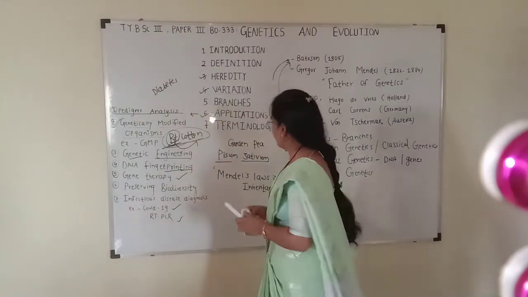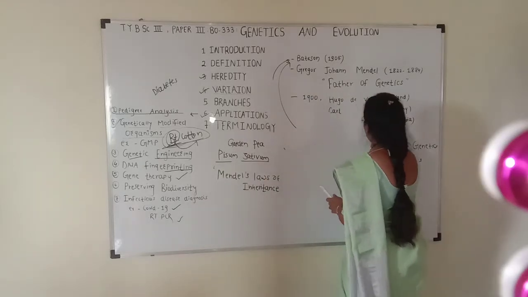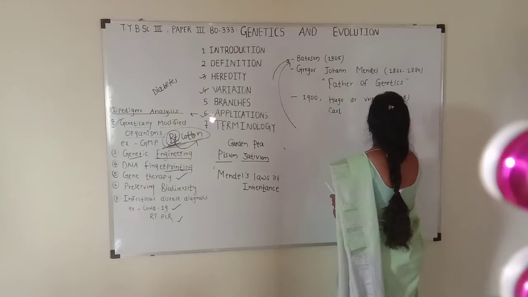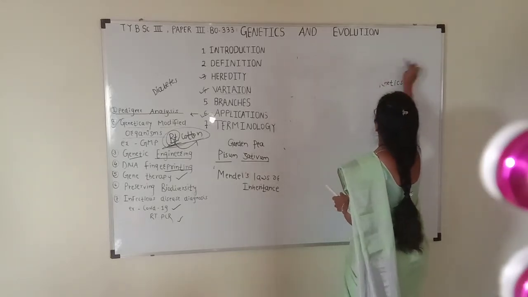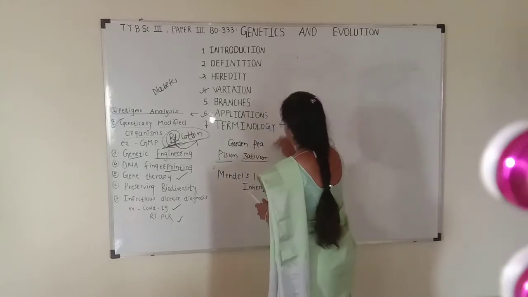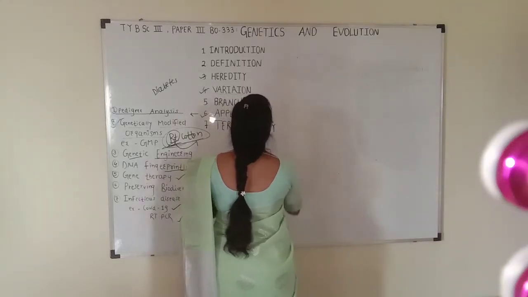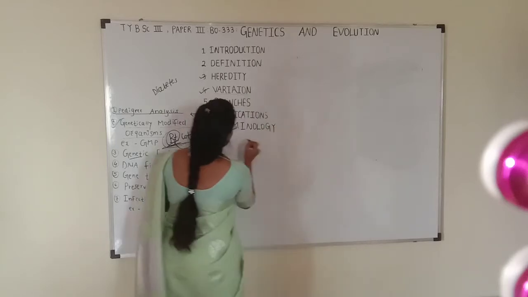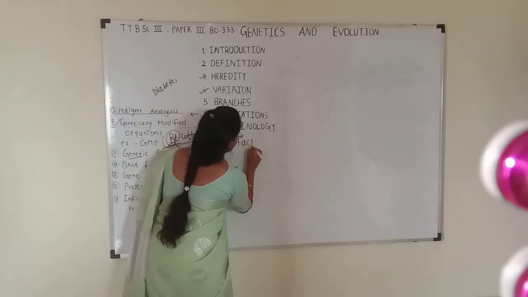Okay, so we will move towards the terminologies of genetics. There are certain basic terminologies in genetics, such as the first basic term, the factor.